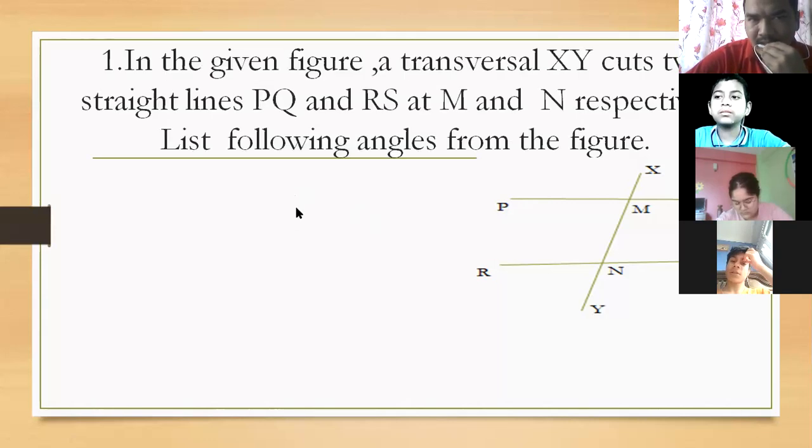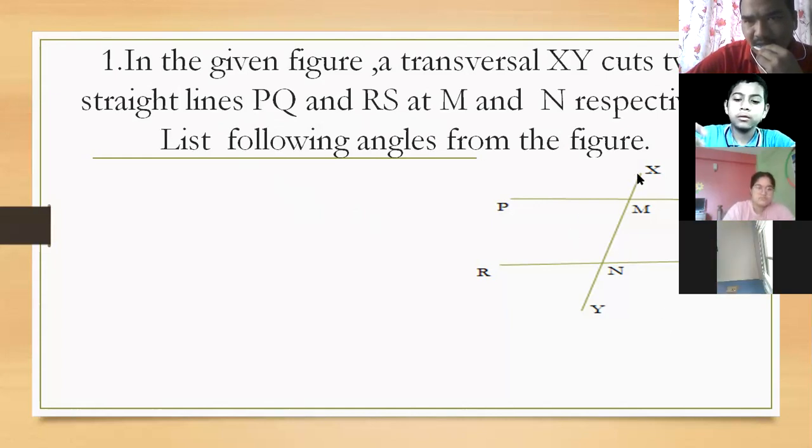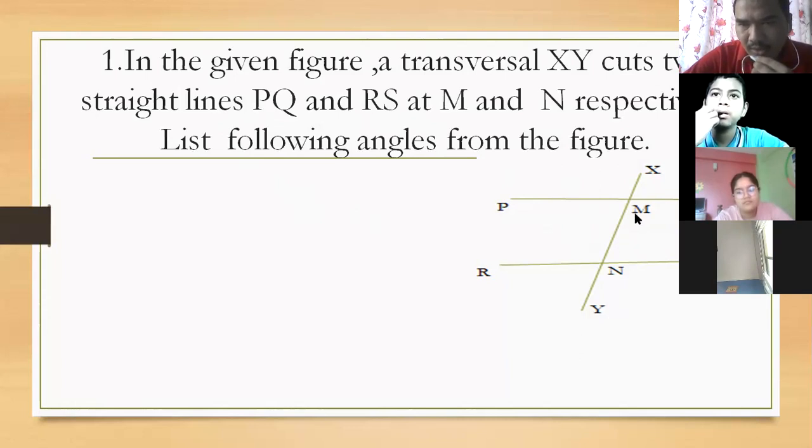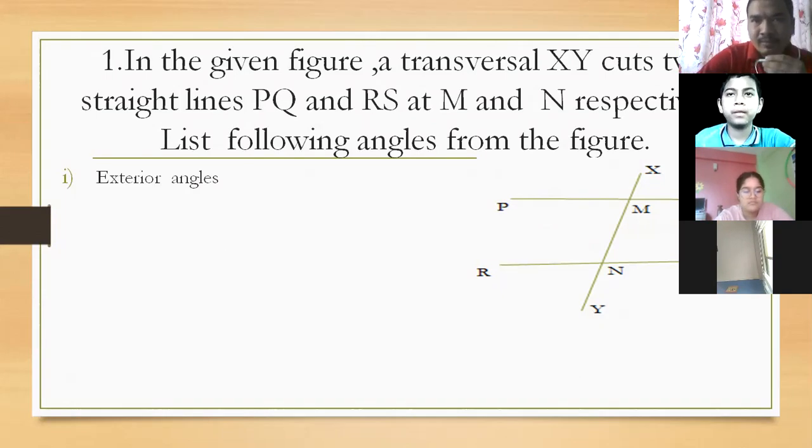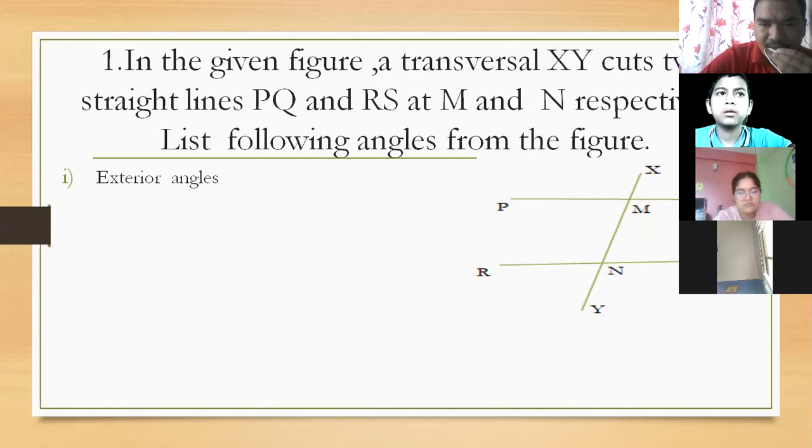Look here, the question tells that PQ and RS are cut by a transversal. What is the name of the transversal here? XY. XY has cut these two lines at the points M and N. The question is asking to write the exterior angles. Can you tell? How many exterior angles are there? 4. Very good.